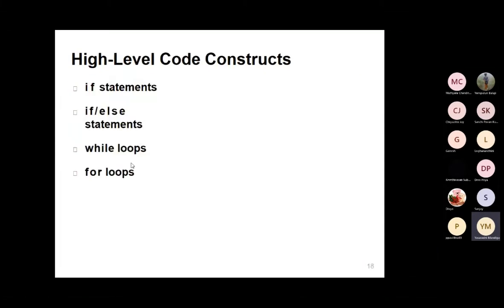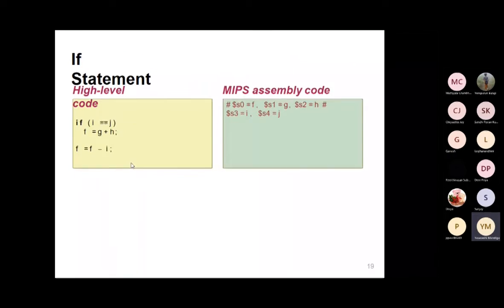And next, see the high level code constructs. How are we going to construct the high level code? Based on the if statement, if-else statement, while loop, and for loop. These are also very important. We are going to convert them to machine level instructions: the if statement, if-else statement, while loop, and then for loop. So first, the condition, if we take it as an if statement: if i equals j, then f equals g plus h will run, and in the same way f equals f minus i will also run. Why? Because now we are not using the else condition. Simply, as given, we are going to run the statements.